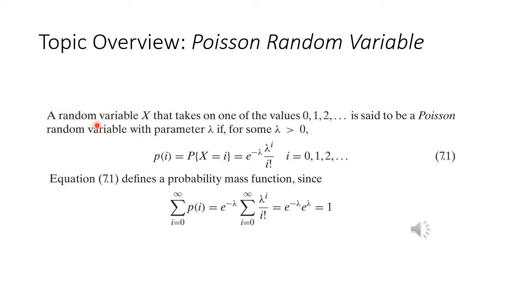Any random variable that takes one of the values 0, 1, 2 and so on is said to be a Poisson random variable with parameter lambda, for some lambda greater than 0, if the probability of that random variable taking value i is given by this formula: e to the power minus lambda, lambda to the power i, divided by i factorial. And this equation 7.1 is a probability mass function, because we can show that if we sum all the probabilities p_i for i equal to 0 to infinity, we will get 1. So we can say this equation 7.1 is a probability mass function.